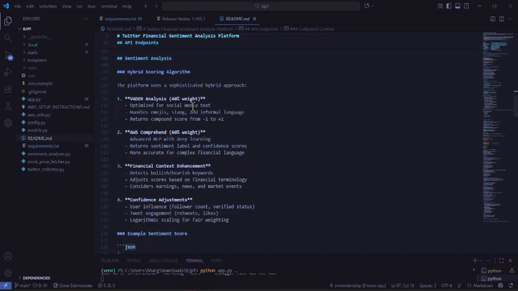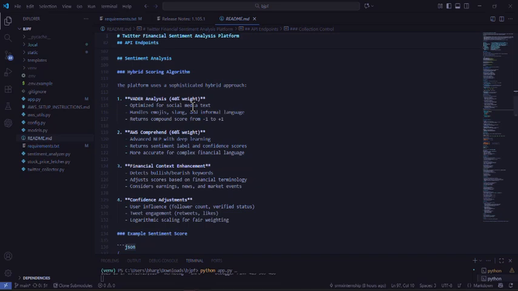In the hybrid scoring, VADER analysis gets 40% weight. It is because it's optimized for social media text. It handles emojis, slangs, and informal language. For the AWS component we are giving 60% weightage because it's the most advanced NLP, natural language processing with deep learning. It returns sentiment level and confidence score. It is more accurate for complex financial language.